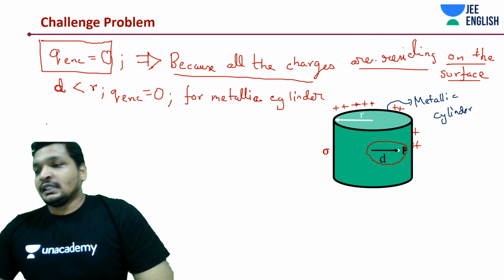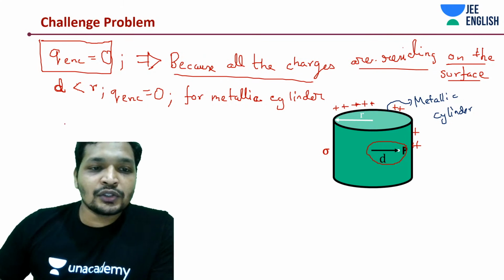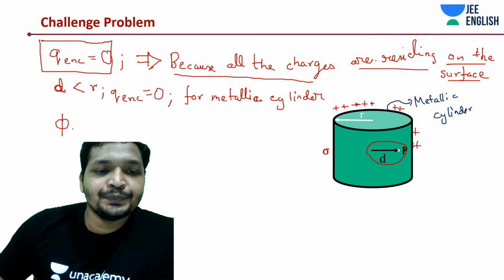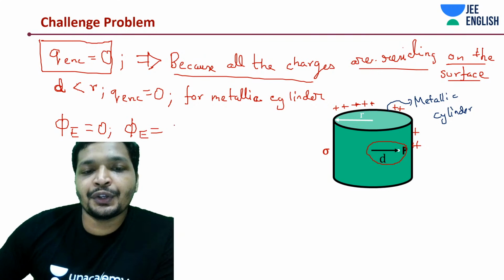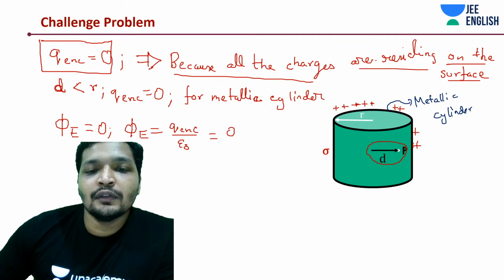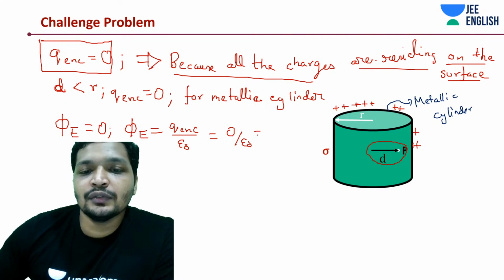Then what is flux? Flux is also 0, because from Gauss Law flux is Q enclosed by epsilon naught, which is 0 by epsilon naught, which is 0 again.